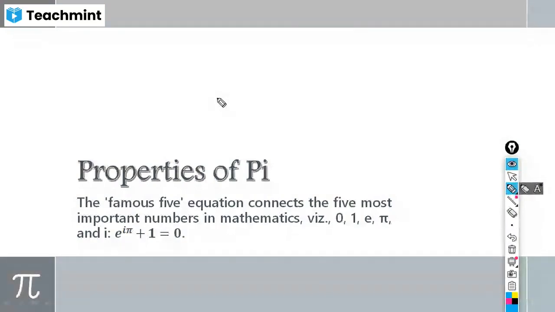Even though there is not going to be any end, still the human brain is fascinated to find more and more digits after the decimal point. This pi is also present in a famous equation, e raised to i pi plus 1 is equal to 0. You are going to learn this in higher classes.